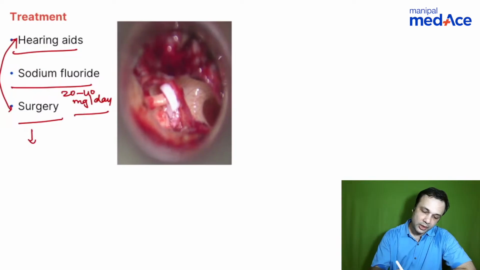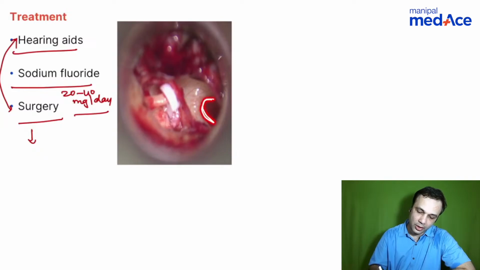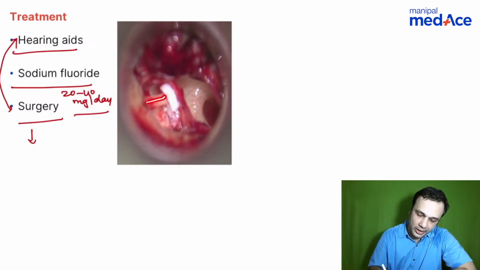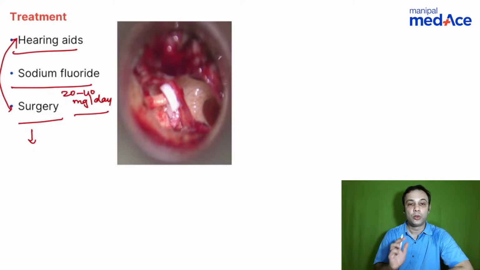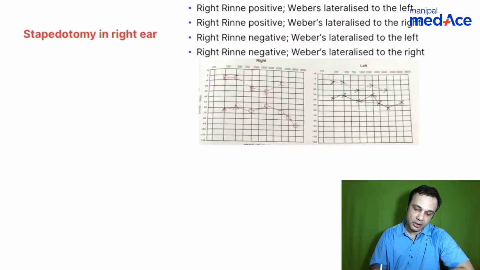So what you see here in this image is something that I would like to show you. Stapedotomy being already done. You see, this is the round window niche, just to freshen up the anatomy there. You have the incus here. This is the long process of the incus. You can see the chorda tympani now pushed down. You can see the Teflon piston nicely going into the oval window, and you can also see the facial nerve in close proximity to the oval window. So this is about the anatomy, what you see in this particular image.